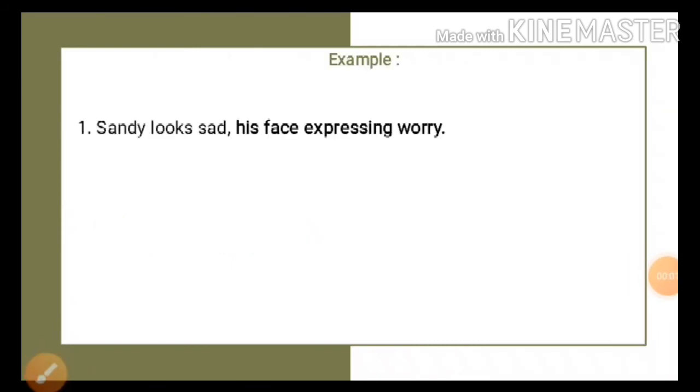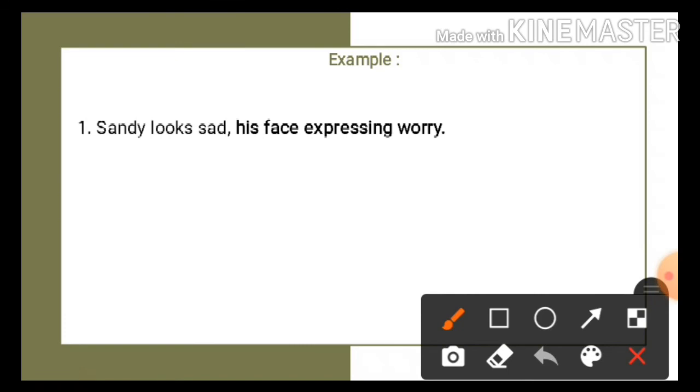Okay, to understand the structure of the absolute phrase better, let's identify it in the sentence here. Sandy looks sad, his face expressing worry. Okay, let's identify the structure of the sentence. Sandy here is a subject, and then looks is a verb, and then his face expressing worry.